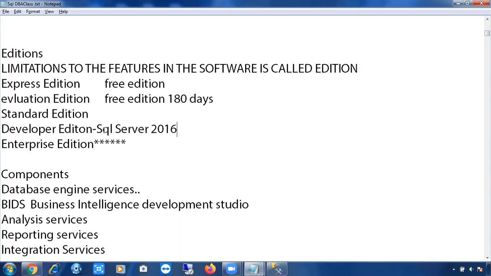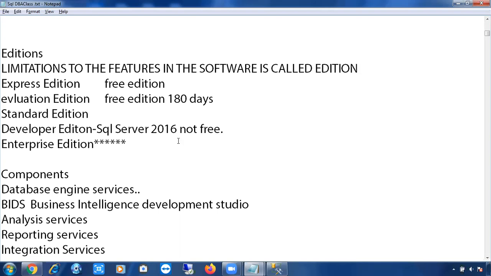And remember one thing, whenever I say free, it means you cannot install it on the production environment. Why? Because if you are going to achieve your target with a free edition, then how will Microsoft get the revenue? They won't get any revenue. So it is free, but you can use it in non-prod environments, not in production environments. From SQL Server 2017 onwards you can use developer edition as a free edition, and you can download and install it on the non-prod environment.